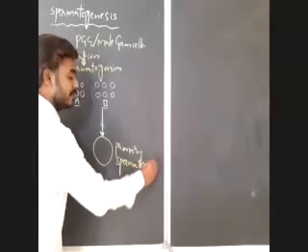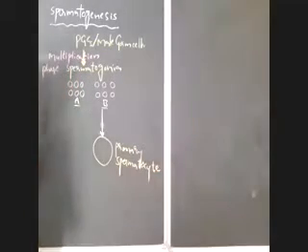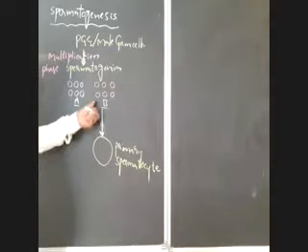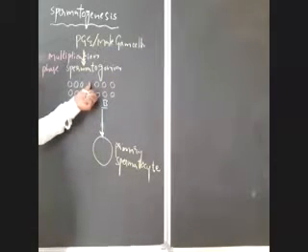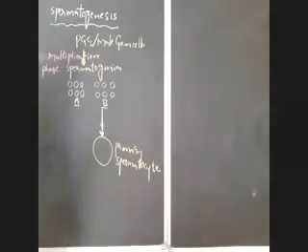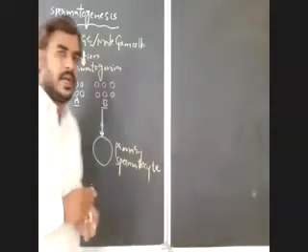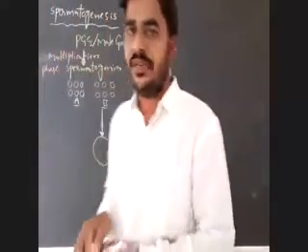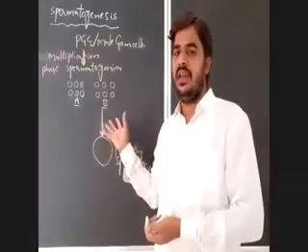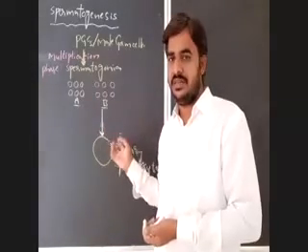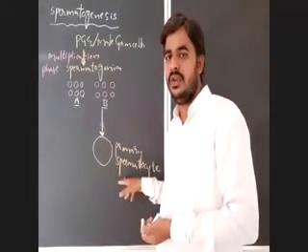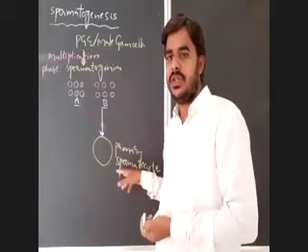Primary spermatocyte. How is the primary spermatocyte formed here? By growth of type B spermatogonia. Type B spermatogonia will get nourishment from the Sertoli cells and will grow in size and modify into a primary spermatocyte.